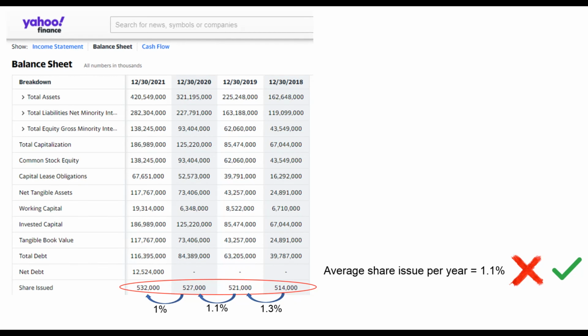Moving on to the next factor, issuance of share. Amazon has been issuing 1% more of their shares for the last 3 years. And generally, issuance of shares is not good for shareholders as it dilutes their earnings per share. However, if the cash generated from the issuance share is able to stimulate more growth and offset the dilution of earnings, it may be a good thing for shareholders. And indeed, Amazon had been able to utilize their cash generated from share issuance to propel the company's growth as we had seen from the 84% growth. Therefore, I will not state specifically whether the issuance of share for Amazon is good or bad in this case.